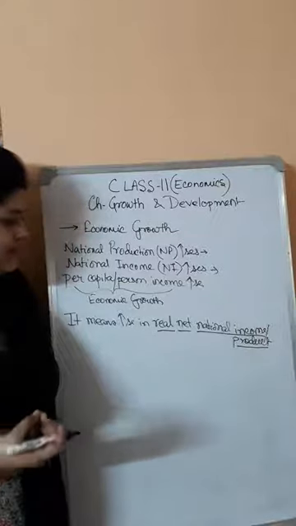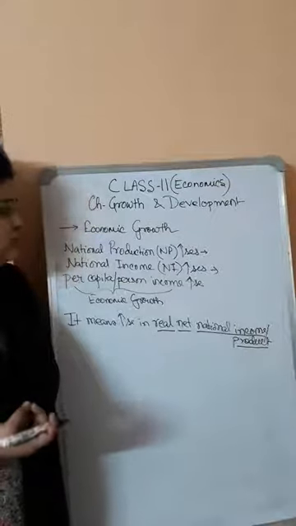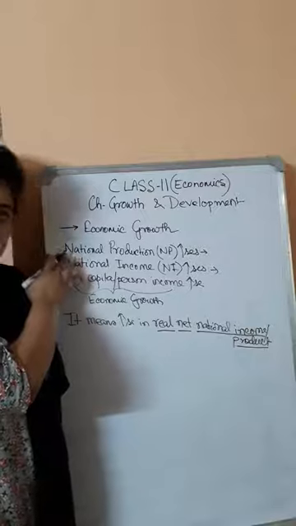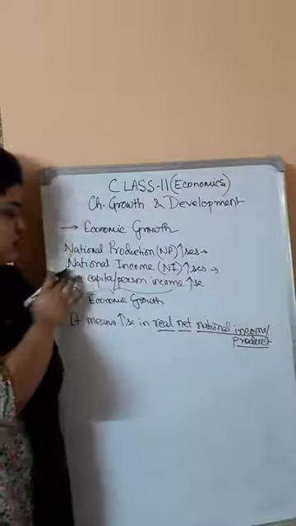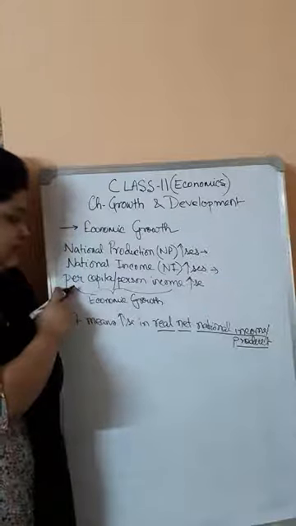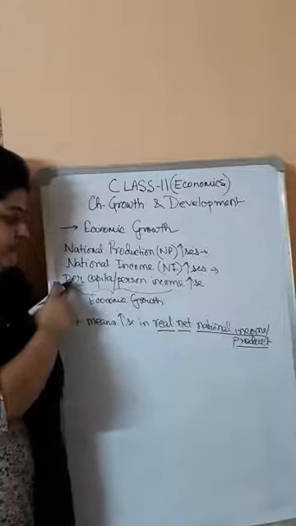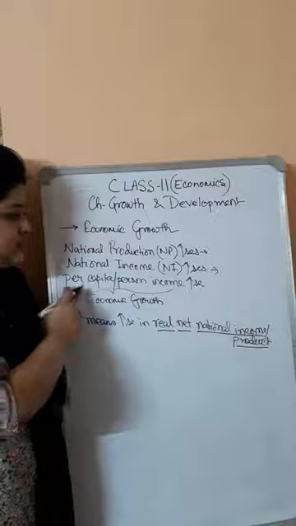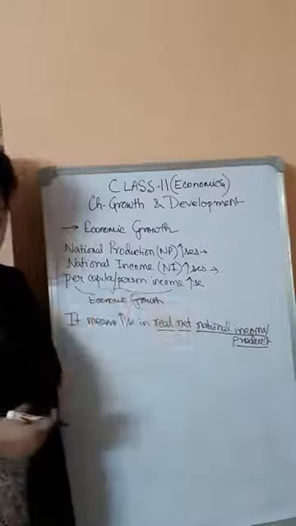So per person income also increases. So when the nation's production increases, it leads to a rise in the nation's income, and as a result, per capita or per person income also increases.